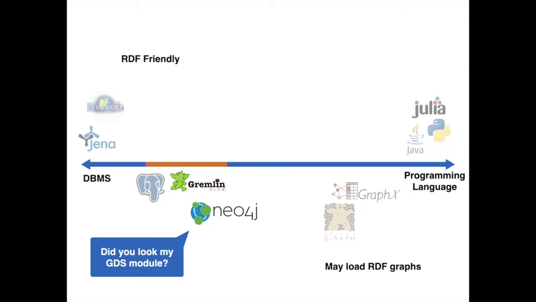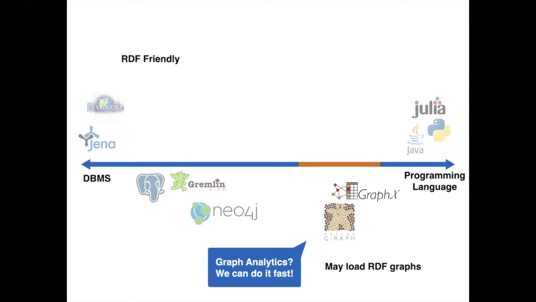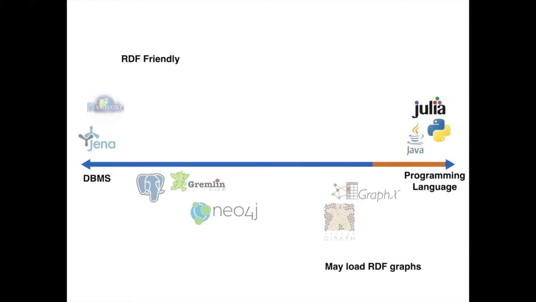So if the property graph model is looking in that direction, maybe the RDF model has to look in that way too. Then we have graph analytic frameworks, and of course they can run several graph analytic algorithms, but they are not designed for querying graphs. So maybe it's difficult to incorporate RDF data, do queries, and integrate the results with the procedures that these frameworks can run. Finally, we have programming languages. We can do anything with programming languages, but maybe using Python to solve these problems is more work than the one that we want to do.